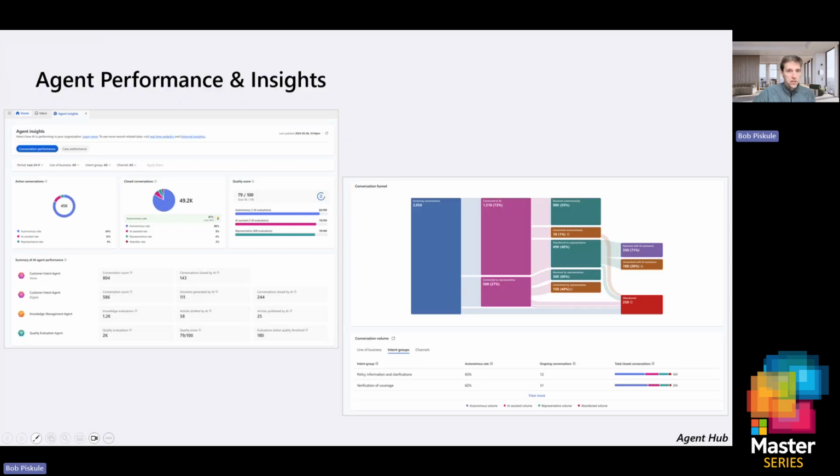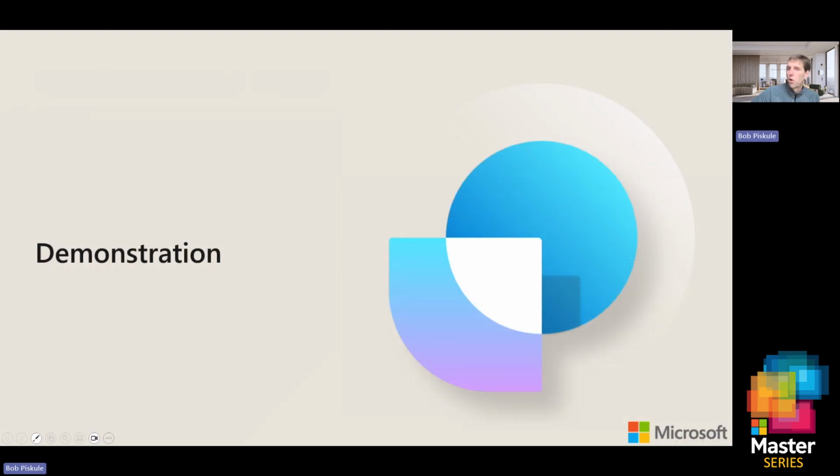Performance across all these agents, right? If we don't have insights, we don't know how to improve, we don't understand what's happening. So here's all the KPIs that we deliver out of the box across all 4 of these agents, understanding the journeys of these agents and where they're happening from an autonomous perspective, or when humans are getting involved in the service center journey. And then let's go through a quick demonstration here. Let me go ahead and play this.